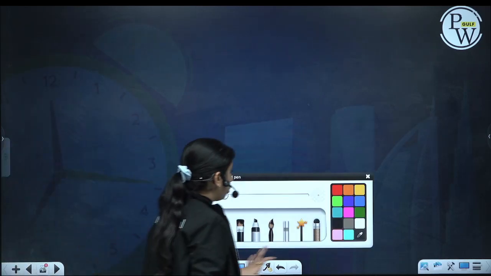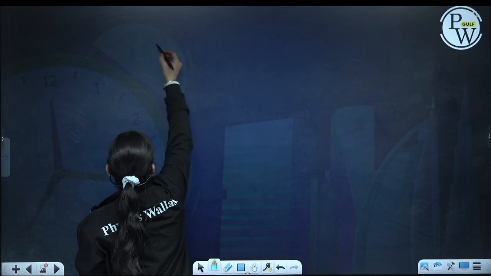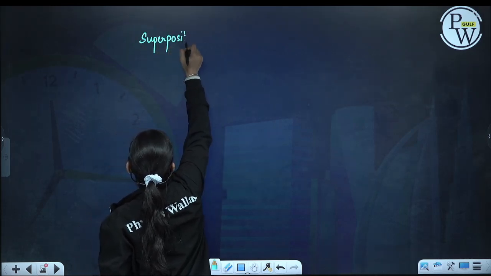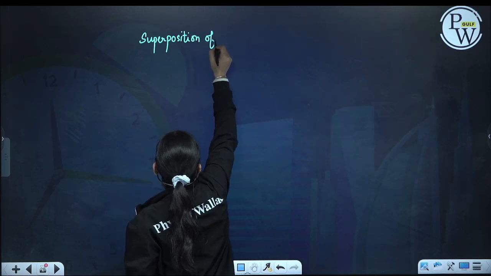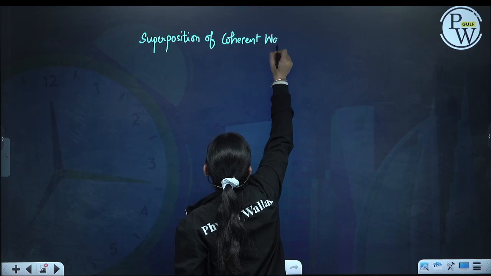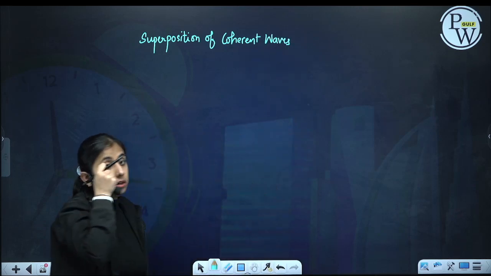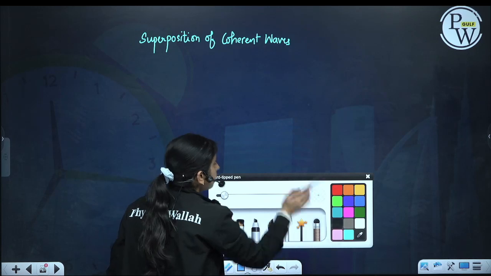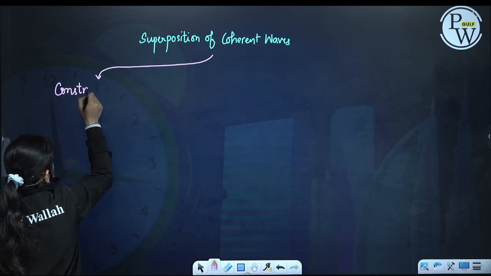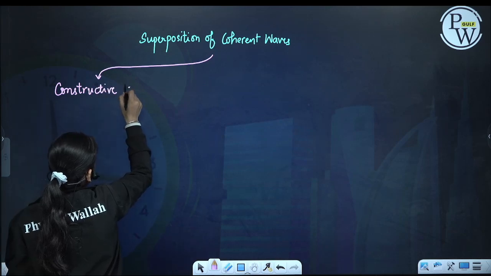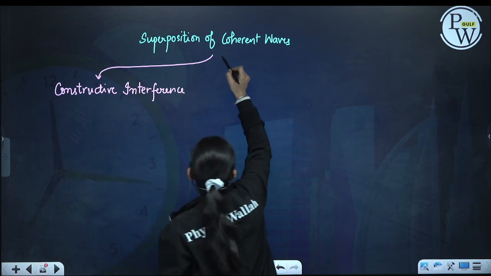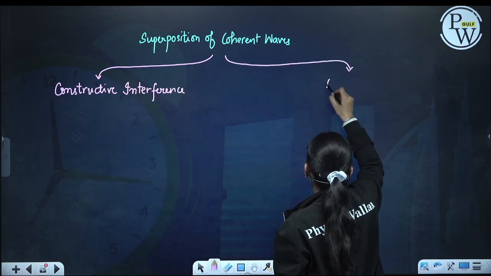Now when two coherent sources superimpose, in the superposition of coherent waves, two conditions are formed. One is that constructive interference can happen, and the other is that destructive interference can happen.